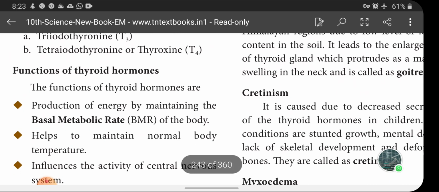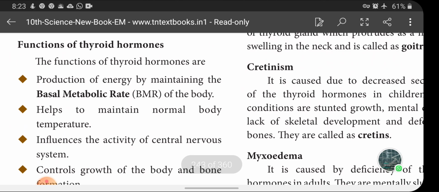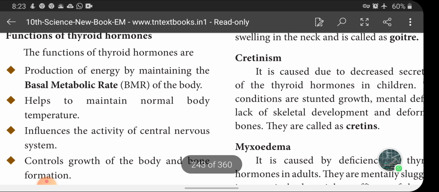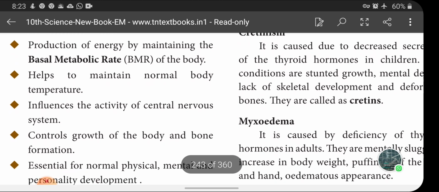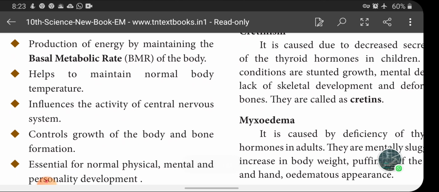Functions of the thyroid gland. The functions of thyroid hormones are production of energy by maintaining the basal metabolic rate and helping to maintain normal body temperature. Actually, children, when the basal metabolic rate is properly maintained in our body, it produces energy.